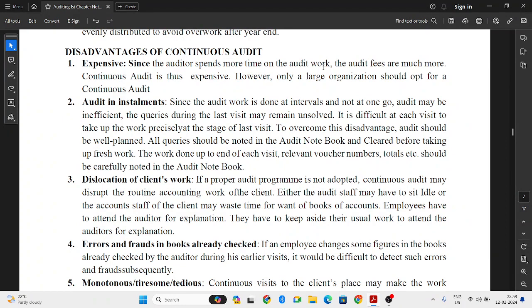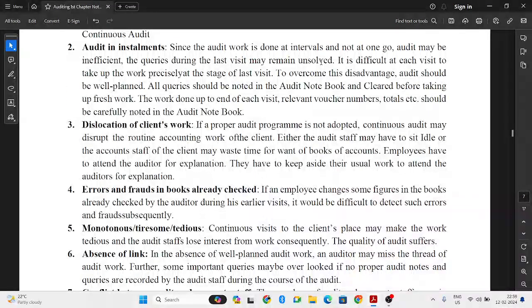Next, dislocation of client works. If a proper audit program is not adopted, it will disturb the regular work of the client. The accountant will be working on a daily basis. If the auditor keeps on coming to the organization, this accountant should go and report to the auditor and answer the auditor's questions. This will disturb the accountant's work, and more time will be wasted.